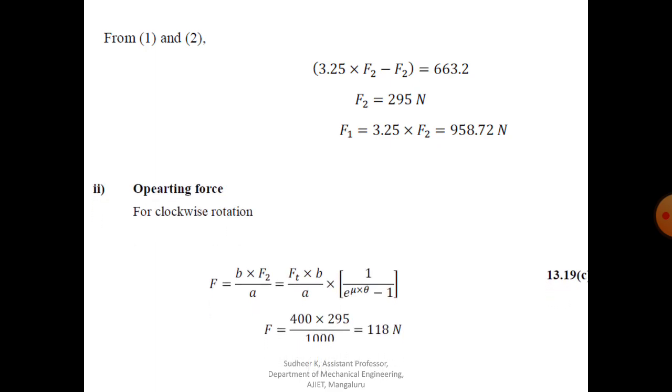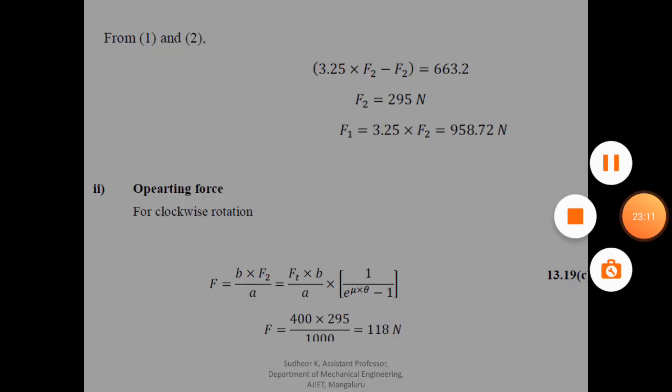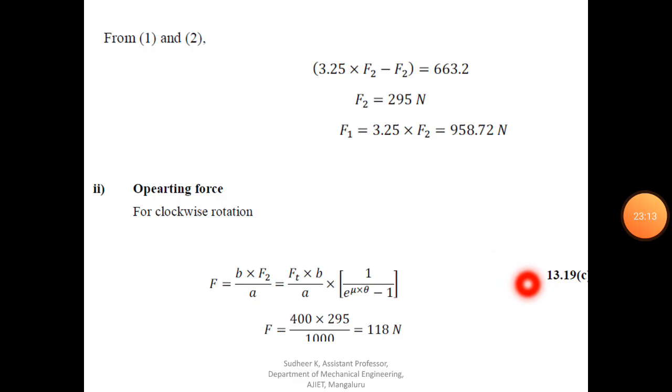Now the operating force. They have not mentioned which direction, so assuming clockwise rotation, from equation number 13.19c by referring to figure E, that is page number 270. So you can find this equation.